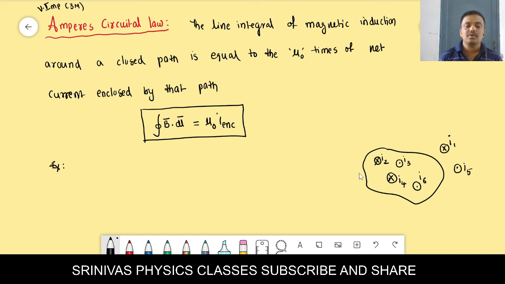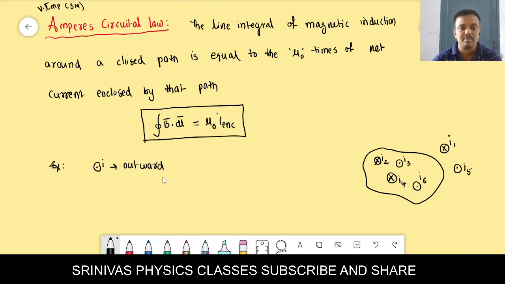Here we are taking several current carrying conductors. This dot indicates the outward current. Outward current means the current wire is coming outward from this point. You have to assume that the current wire is perpendicular to the plane of the paper.